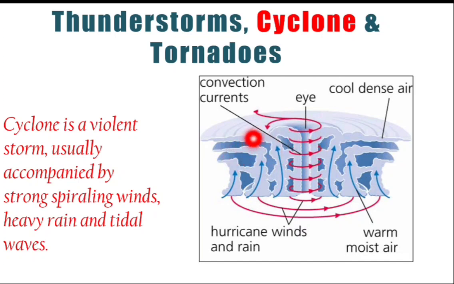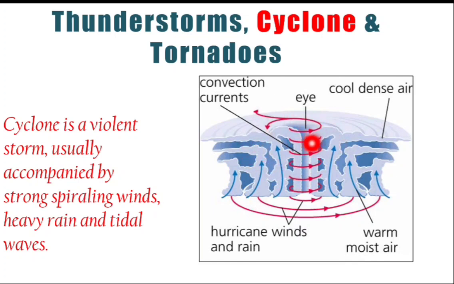And what will happen ultimately, it will start rotating around this low pressure area, so it will start revolving around this low pressure area. This will cause a swirling of winds, and this swirling is around the huge circle that is known as the eye of the cyclone. And remember, this eye can have a diameter of 10 to 30 kilometers. And yes, there is a low pressure zone inside the eye, and there is no cloud over the eye part, and there is no rain also.